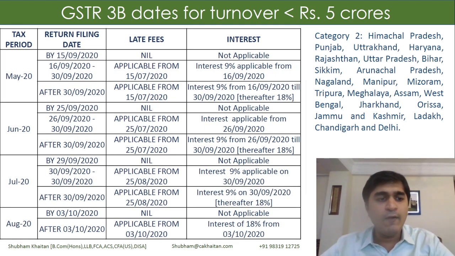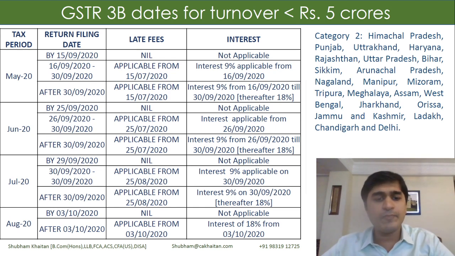May, June and July, once again the due dates have gone a little ahead. So for May, up to 15th of September, if you're filing your returns, no late fees and interest. But if you're filing after 15th of September, late fees would be from the due date, which was up to 14th of July. Late fees would be starting from 15th of July. Interest, as I said, would be prospective from 16th of September. A 9% interest rate would be there till 30th September. After that, it would be 18%.